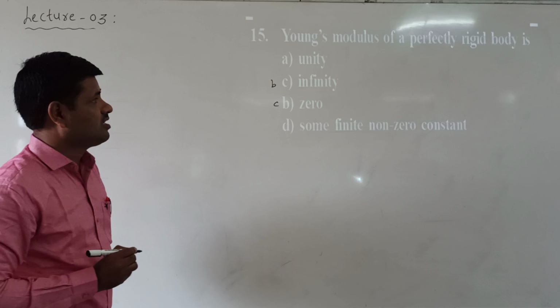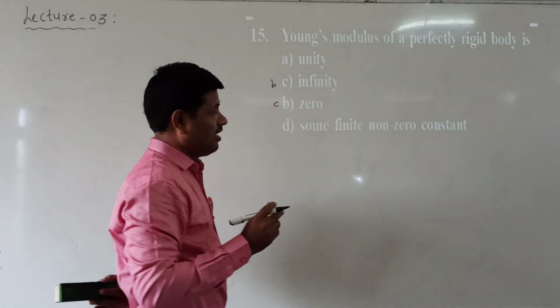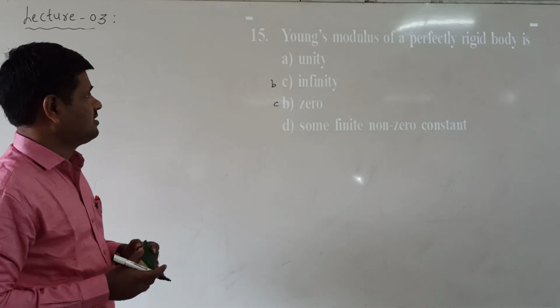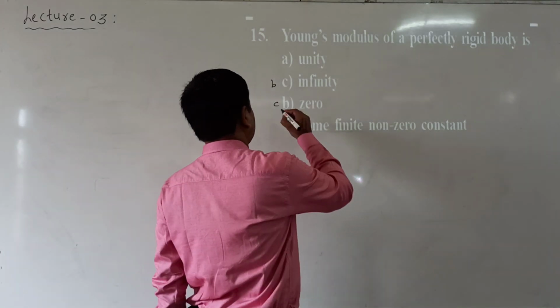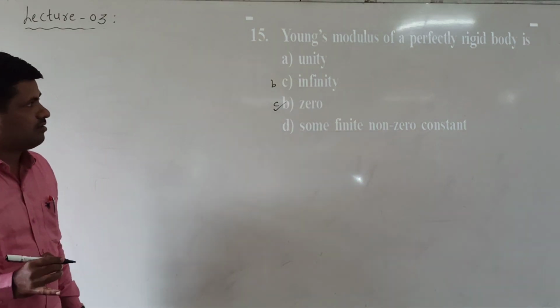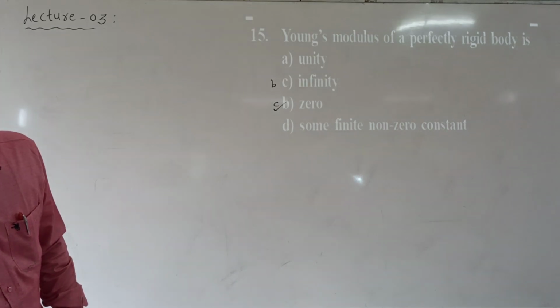Now what is the Young modulus of a perfect rigid body? Here we are applying the force. Shape cannot change. When shape cannot change, the Young modulus value is equal to what here? 0. So which option is correct here? C option is correct, that is we are getting 0 value.